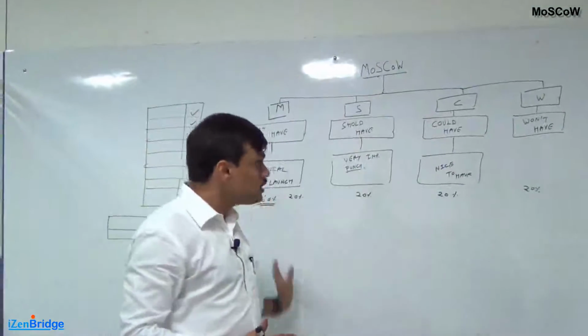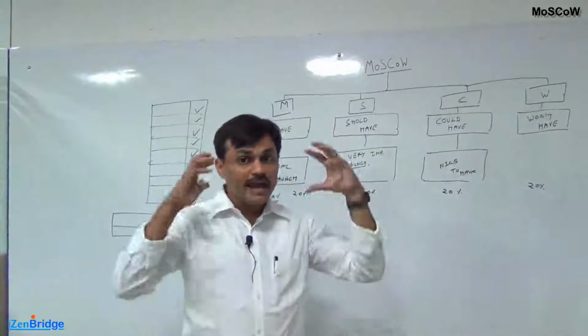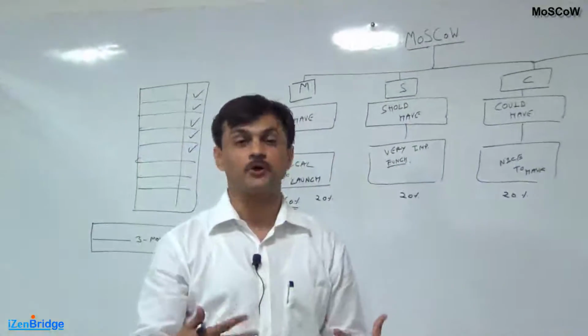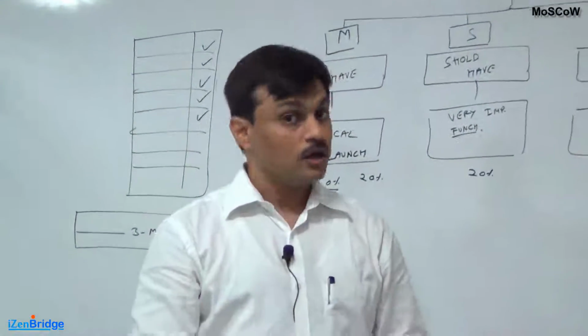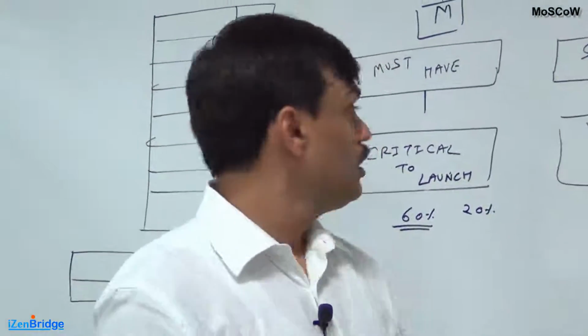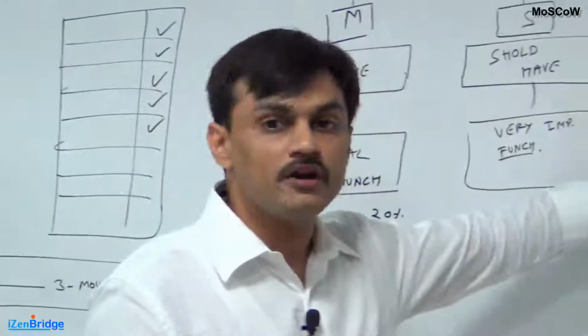You can use MoSCoW in order to capture stakeholder requirements or stakeholder expectations towards prioritization for a project. You may have a situation where the stakeholder allows you, in general, to play with should have and could have features.